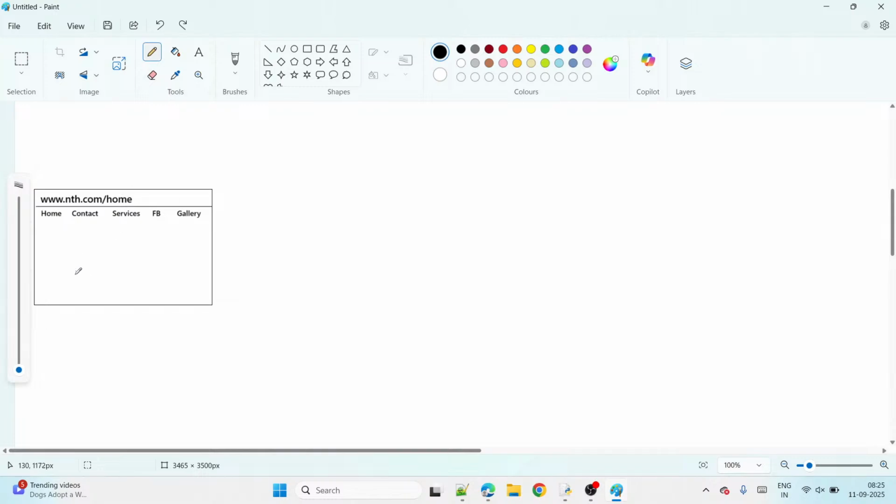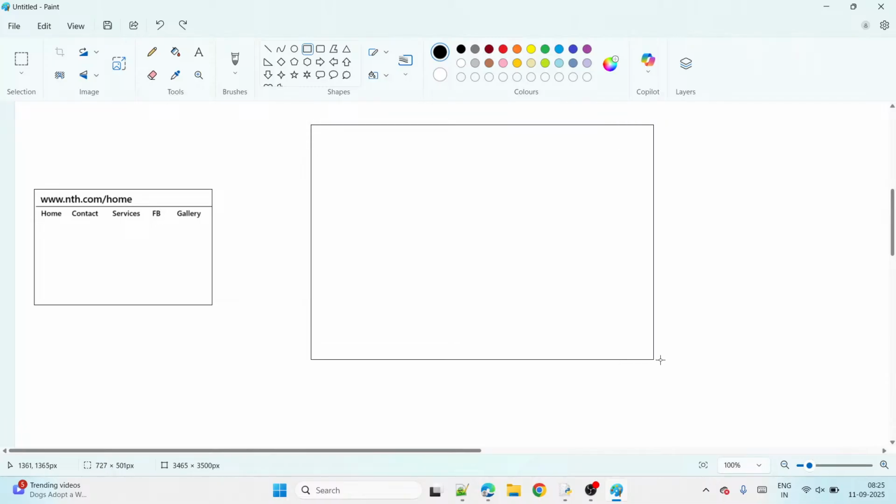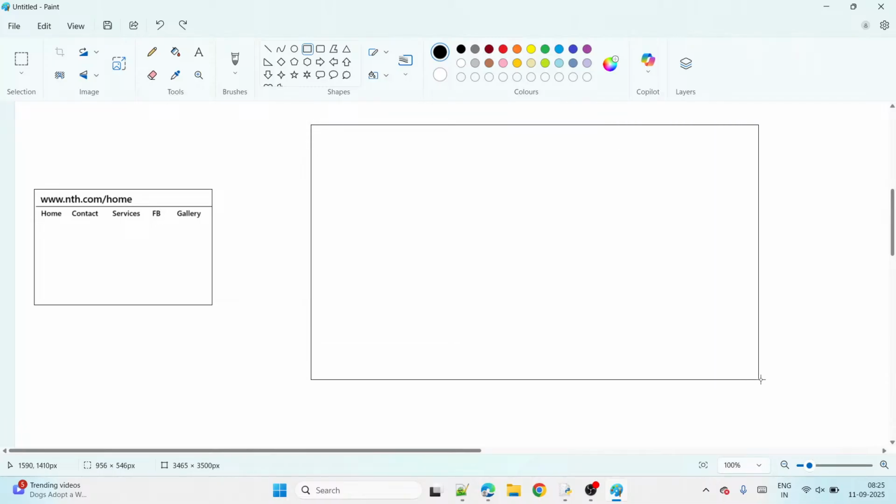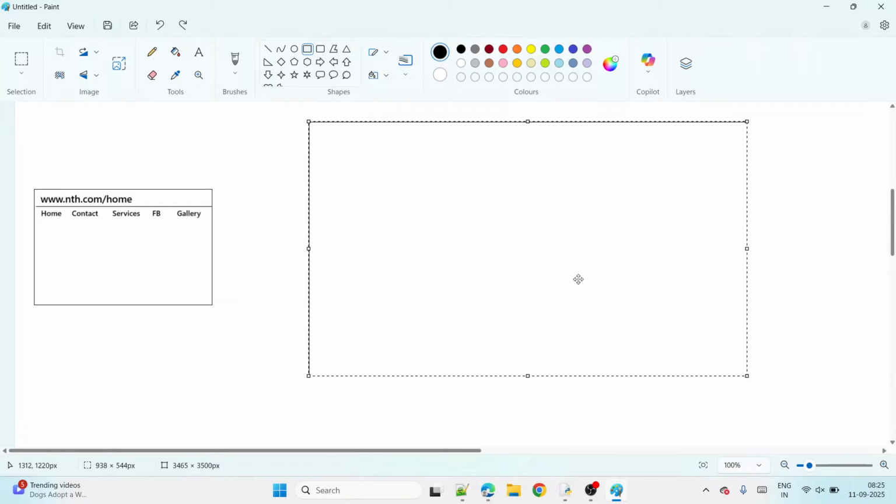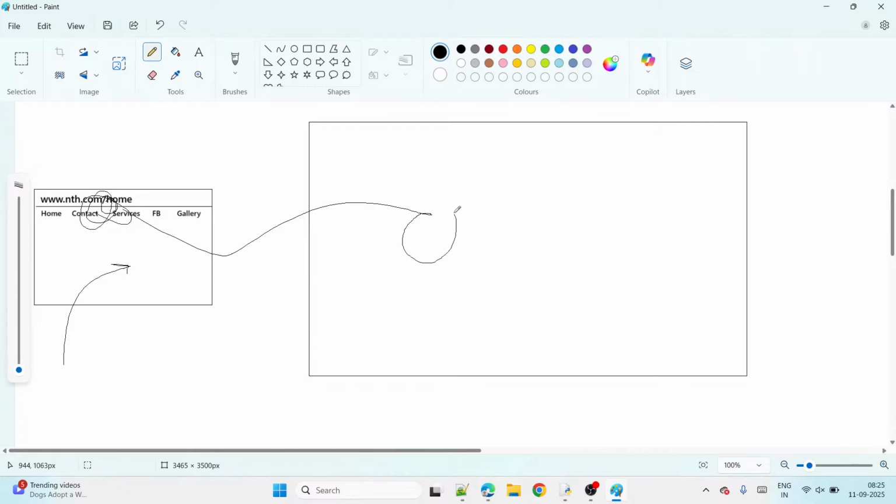So now all of you observe here. This is what we see as a user. But in the background is the development part, which I am going to explain. In the background, there is the development project. As a user we just see this one. But when I do any action here, it goes to the project, and from there it brings the content.